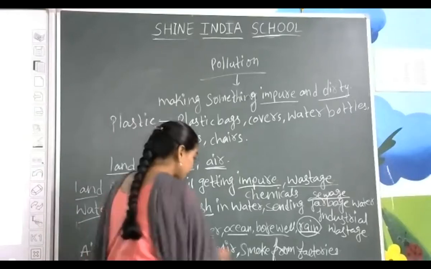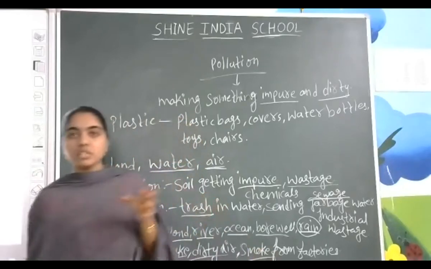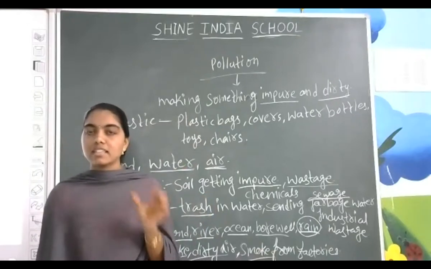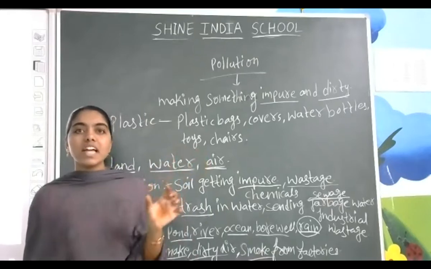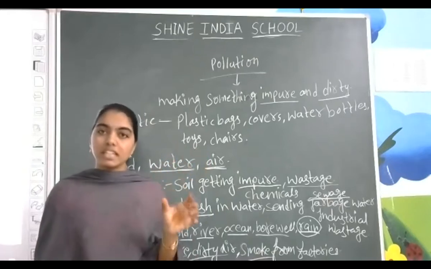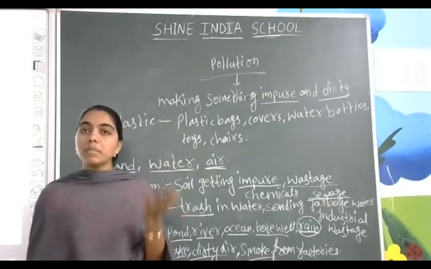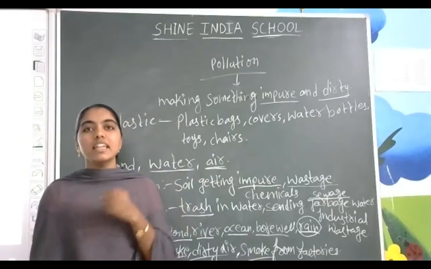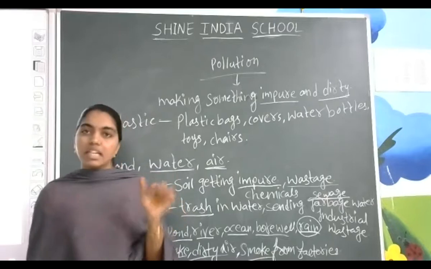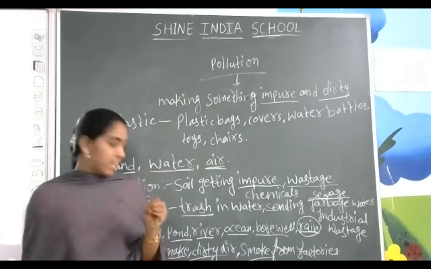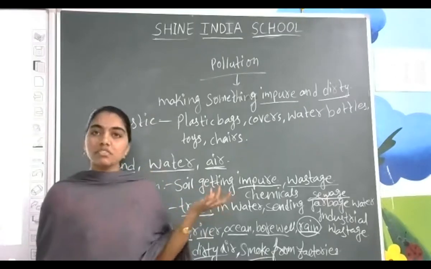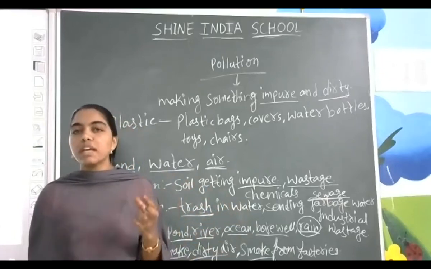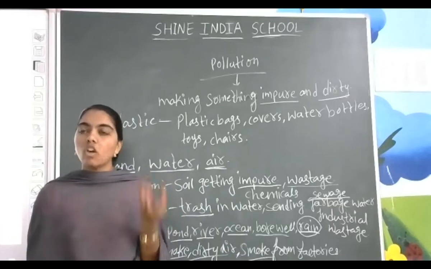If all the dirty air and smoke goes into the air, then what will happen? Yes, CO2 or carbon dioxide, which you have already learned. The carbon dioxide percentage is going to increase. That leads to breathing problems. Normally, what do we take in for breathing? Yes, oxygen. But if the percentage of smoke or dirty air increases in the air, that leads to pollution. That is called carbon dioxide.